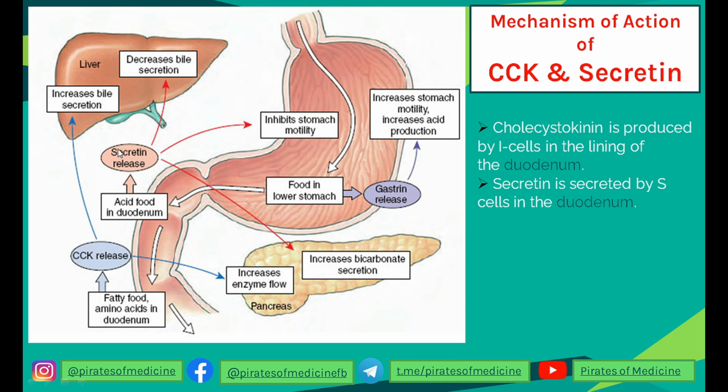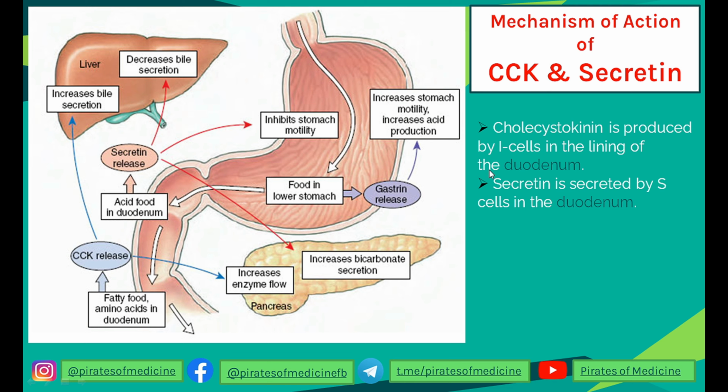This secretin is responsible for asking the pancreas to release bicarbonate, inhibiting stomach motility and decreasing bile secretion also. Then, when the food comes further into the duodenum, the fatty food and amino acids stimulate release of cholecystokinin, which has two functions: asking the pancreas to release enzymes and the liver to release bile acid.